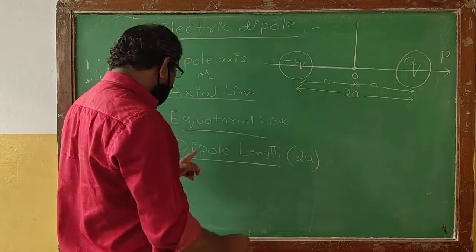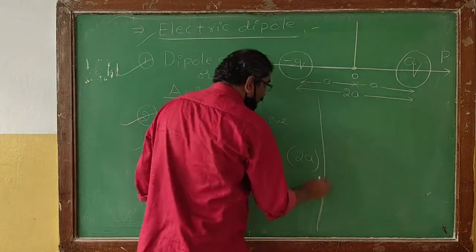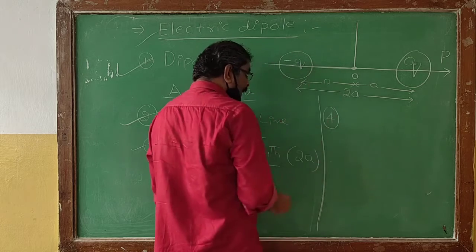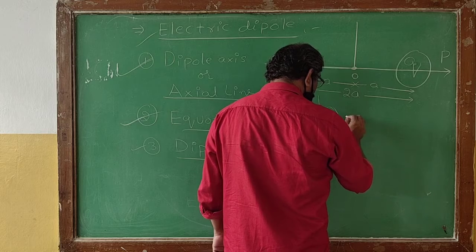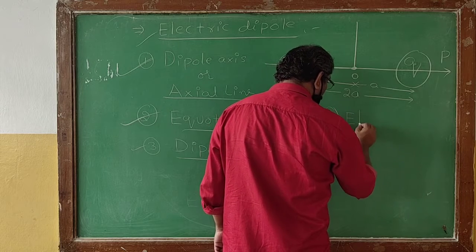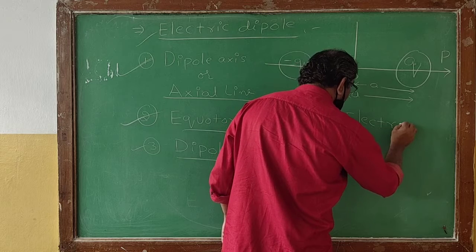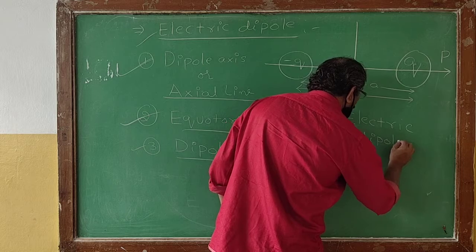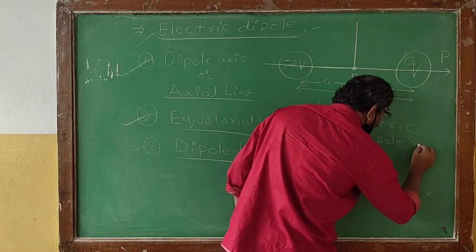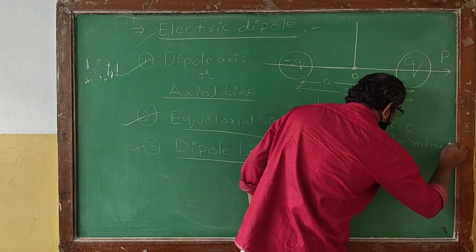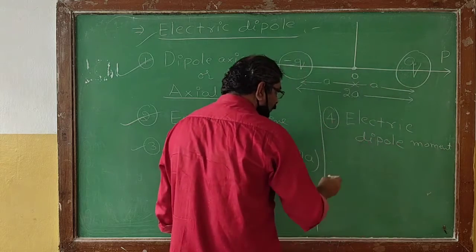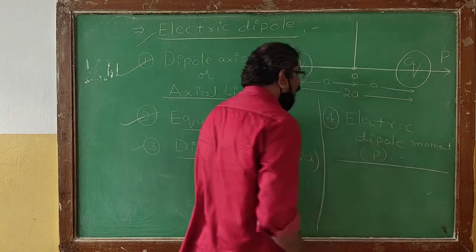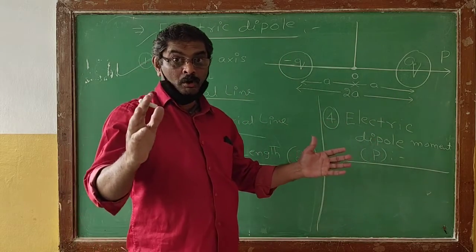Then, once you are familiar with dipole length, one more very important definition we got. That will be generally called the electric dipole moment. Let us see what we mean by the electric dipole moment, which will be denoted by a letter P. So, a very important thing.